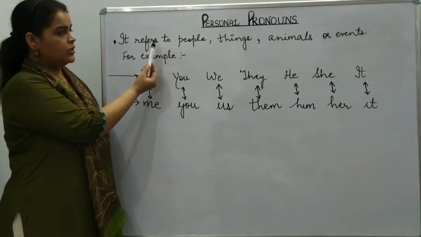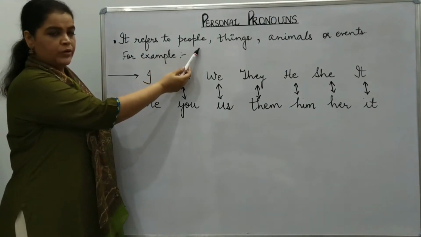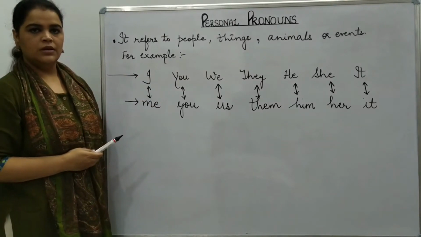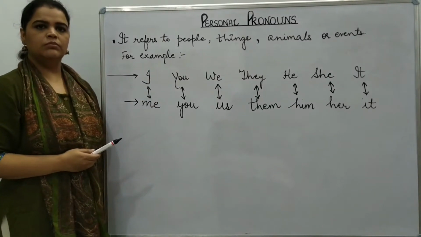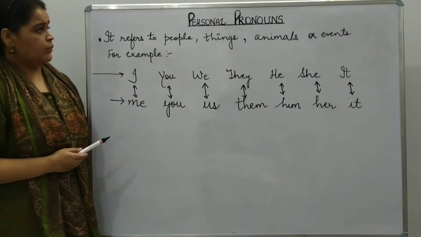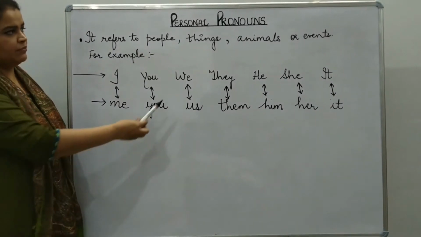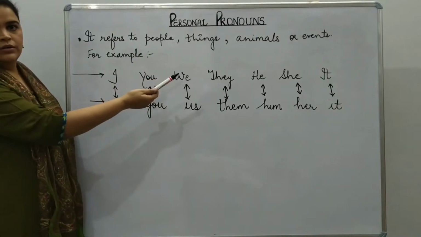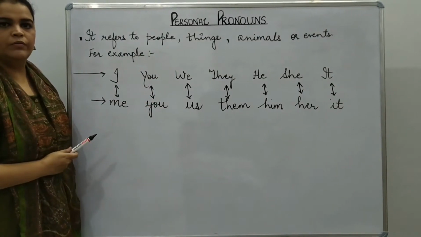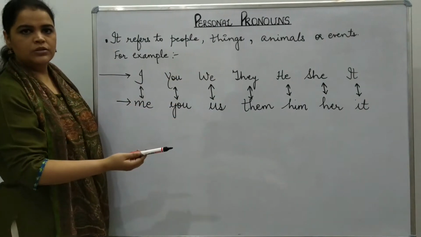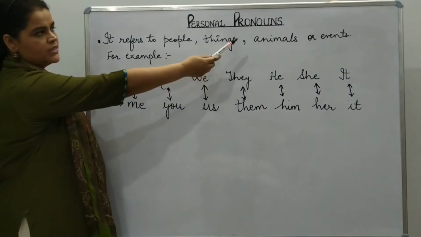Personal pronoun refers to people, things, animals, or events. They are used in place of some name of a person, name of a thing, name of an animal or event. For example, he is my best friend. So he is used in place of a person. Thing, it is a big table. So it. Okay. Next is animal.